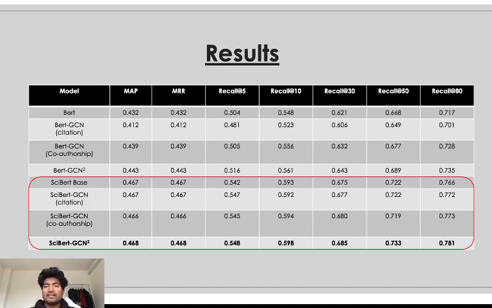And for the recall at K, we managed to have an improvement of almost 10%. So this shows that the co-authorship network as well as this domain specific BERT actually adds a lot of meaning to a machine learning model and can be used to predict quality papers.